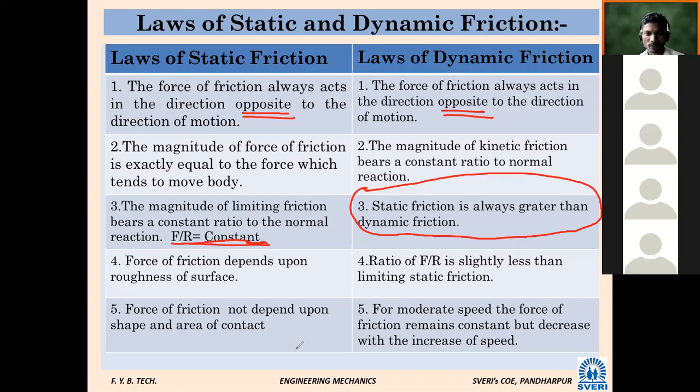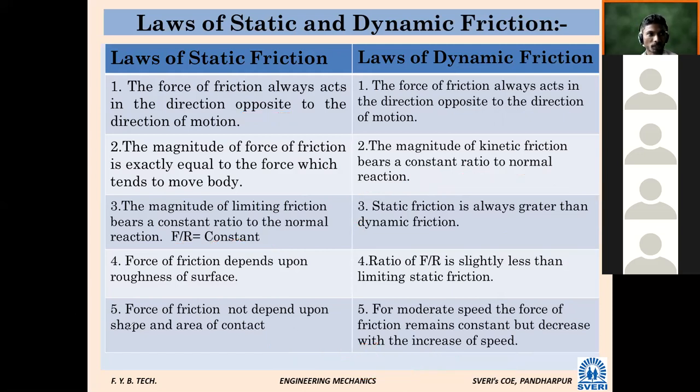So the example I have given is something like one tractor. Suppose four persons are pushing the tractor. If it is stationary, once it takes some motion, thereafter only two persons can continue the motion. Likewise, if a body is at rest, to make it go from rest to motion, more force is required. That's why in the example, four persons will be required initially. Afterwards, two persons can continue that motion. It is a simple example of why static friction is always greater than dynamic friction.